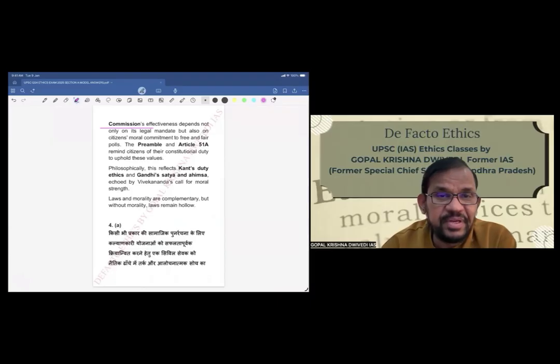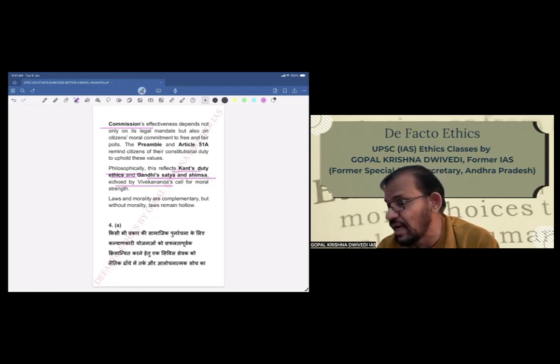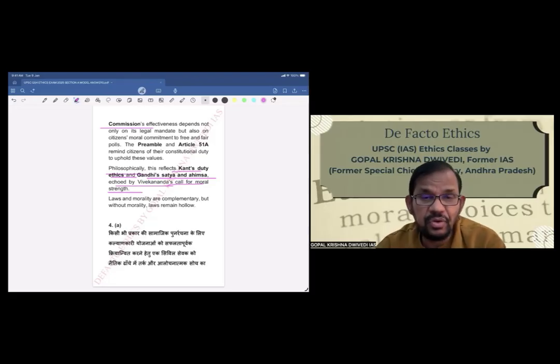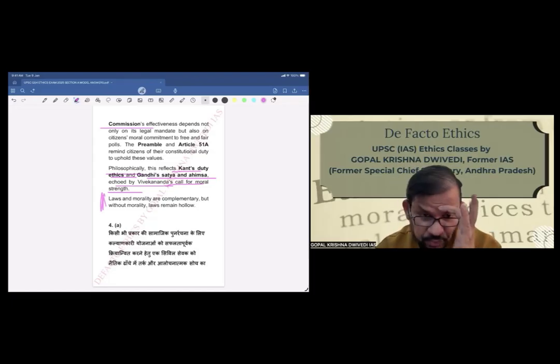Preamble and Article 51 reminds citizens of their constitutional duty to uphold these values. Philosophically, this reflects Kant's duty ethics and Gandhi's Satya Ahimsa, echoed by Vivekananda's call for moral strength. So laws and morality are complementary, but without morality, laws remain hollow. So this is again very, very important for an ethics paper, because you have to stress the importance of morality along with legal issues also.